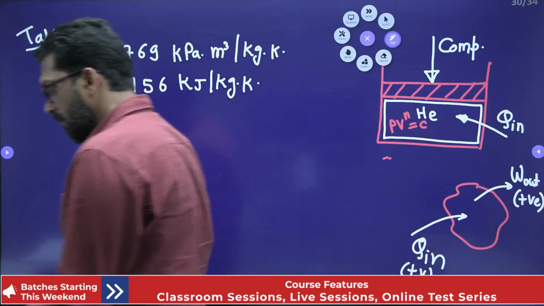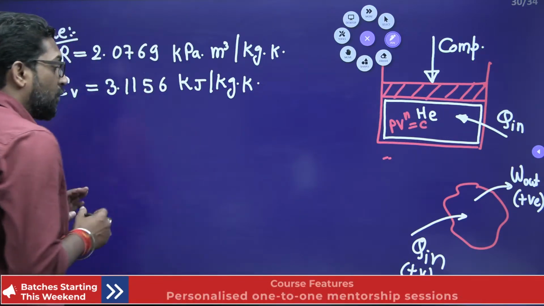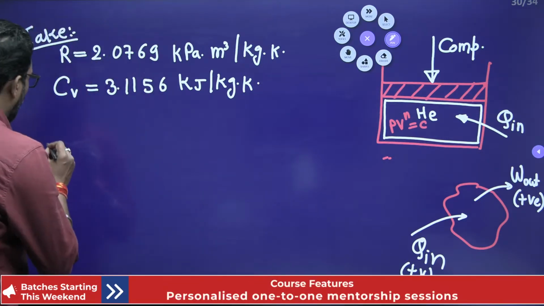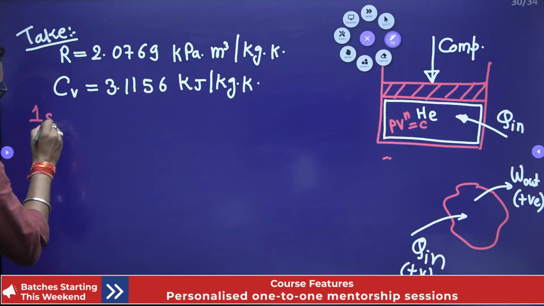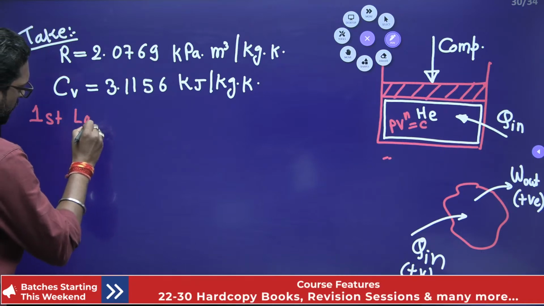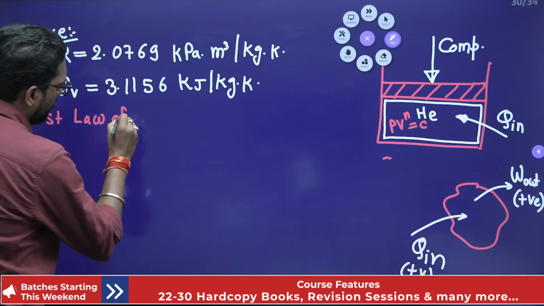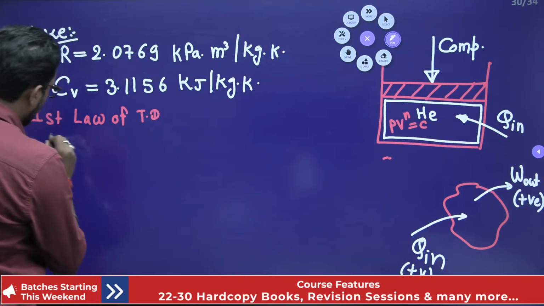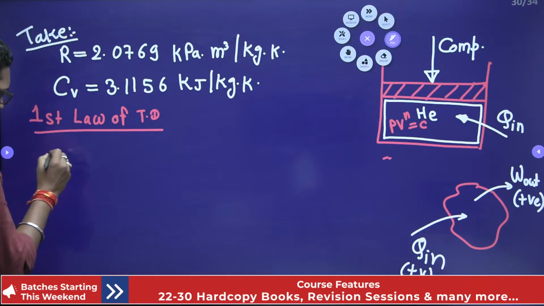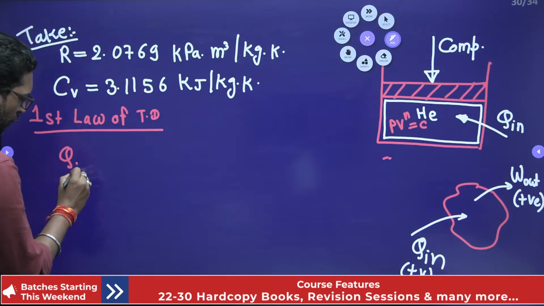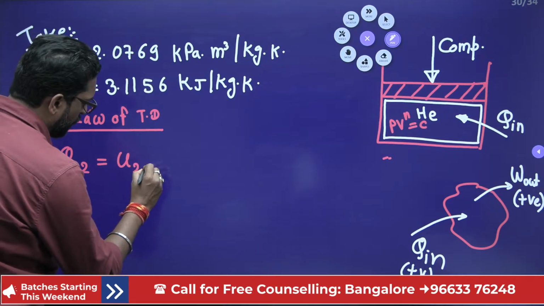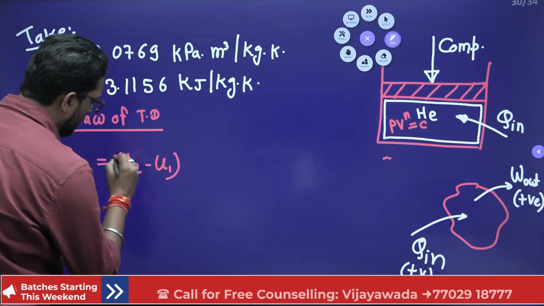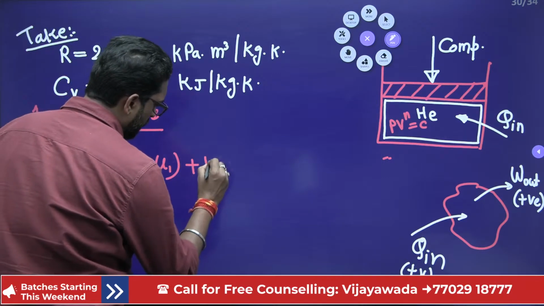Now we have to calculate the heat transfer. So we apply the first law of thermodynamics. See, my dear, the first law of thermodynamics: during the process, Q1-2 is equal to U2 minus U1 plus W1-2.